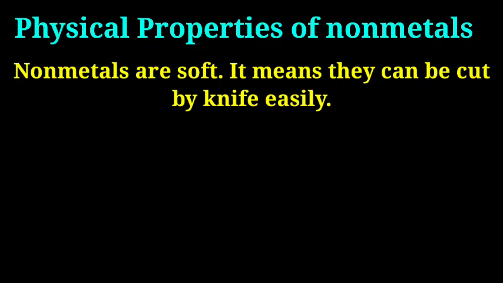Non-metals are soft. It means they can be cut by knife easily. Yes, my dear student, there are lots of non-metals like graphite, paper, wood. These are non-metals and they can be cut by the knife very easily.